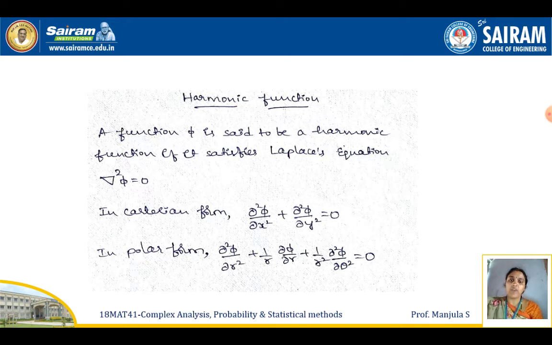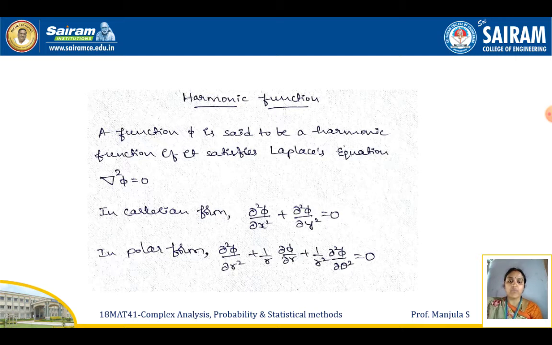A function phi is said to be a harmonic function if it satisfies the Laplace equation, of the form del square phi equals 0. In Cartesian form, we can write the Laplace equation as dou square phi by dou x square plus dou square phi by dou y square equals 0.